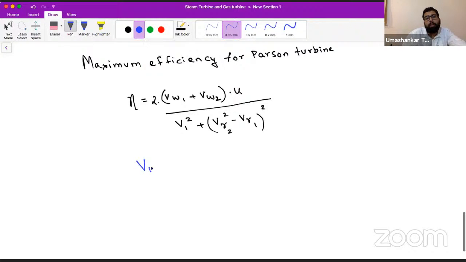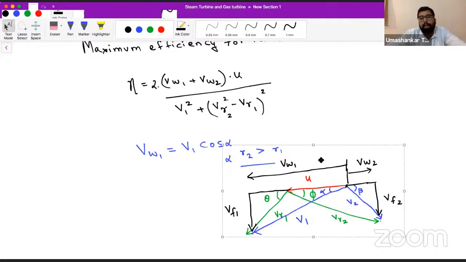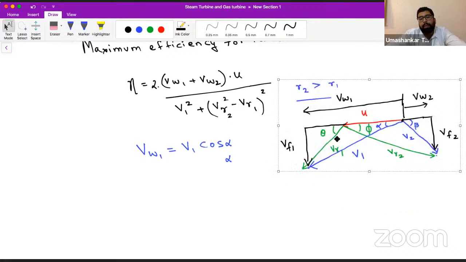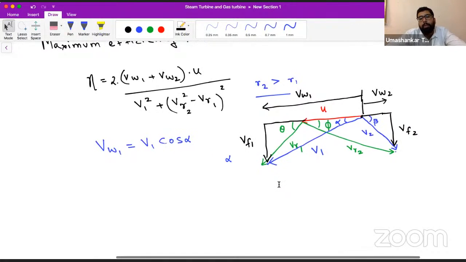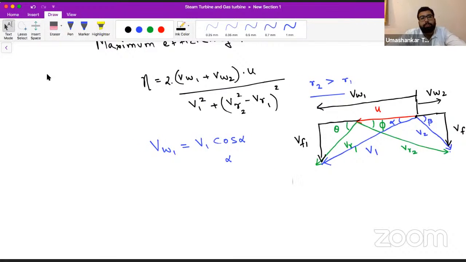So quickly we will do VW1 is equal to V1 cos alpha. Are we doing it for the first time or we are doing it many times? Let me paste it here so that you can see how I am writing this. So VW1 is equal to V1 cos alpha.